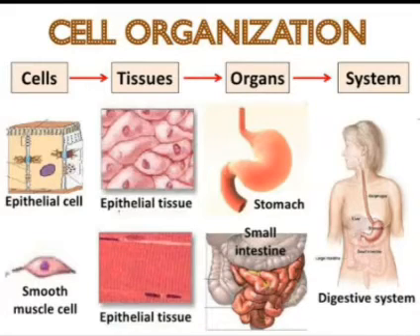Various organs with different structures work together to perform a specific function. Now what is an organ system? Cells combine to form tissue. Tissues assemble to form organ. Organs combine together. Various organs with different structures work together to perform a specific function. Then these organs form an organ system. For example, digestive system, respiratory system, nervous system, etc.